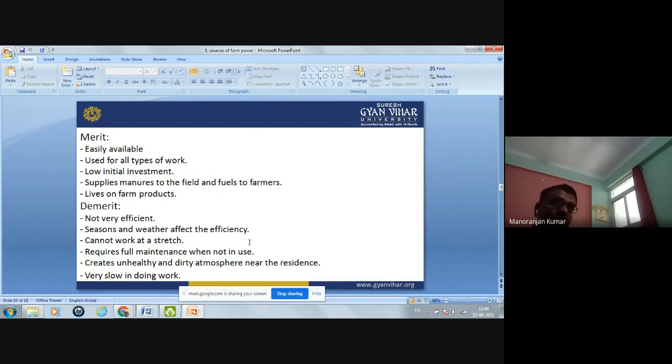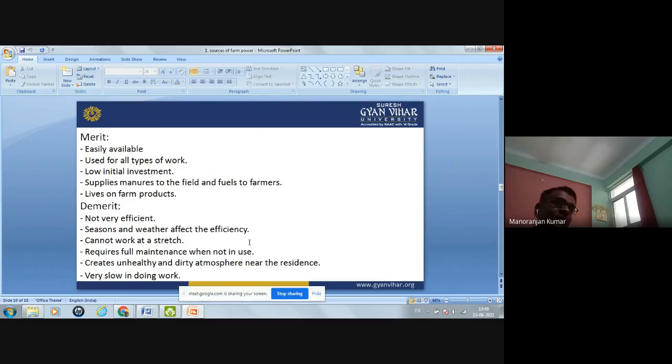Okay. Now, low initial investment. Initially, it requires very low investment. Also, it can supply manure to the field, and also it can supply fuel to the farmer, in the form of dung cake. Okay, and this type of power can live on farm products. Whatever produce you are getting from the farm, on that farm produce this power can live.